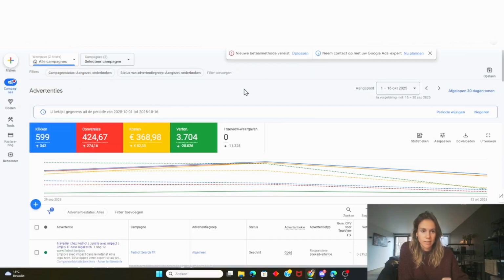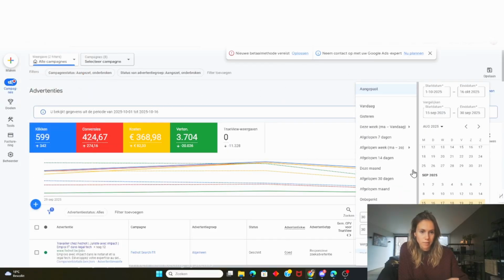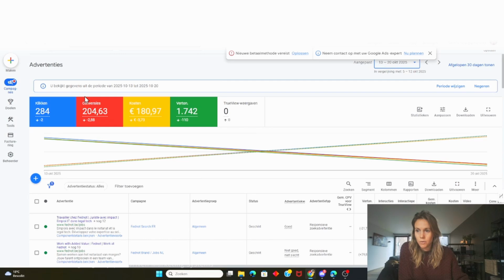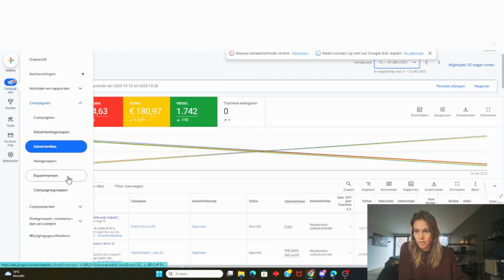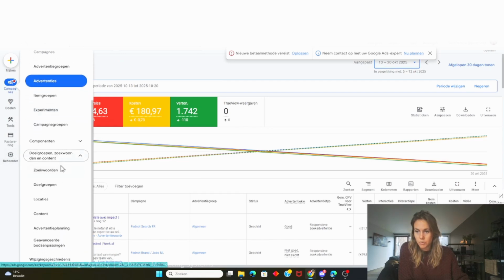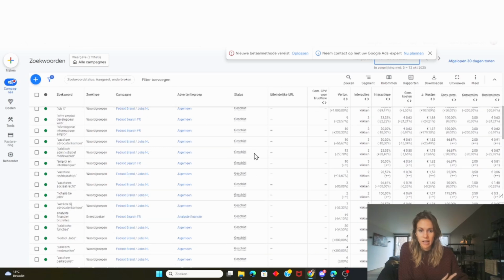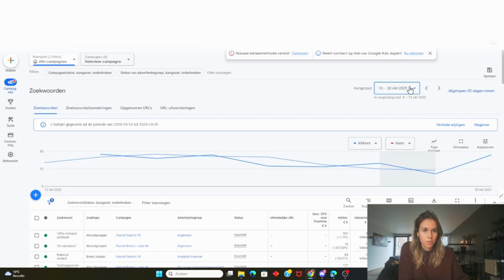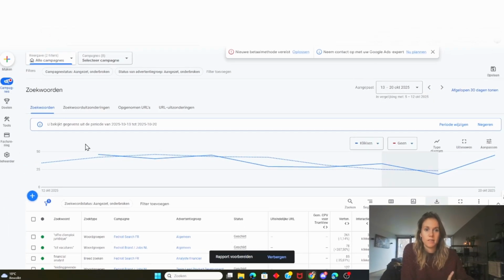Okay, so first off, let's go to Google Ads. I'm here in my client's dashboard and I'm going to select the last 7 days. So that's going to be these. And then I'm going to go to campaigns and search terms. These are all the terms I added to the list. I'm going to export these. So click download and export as a CSV.